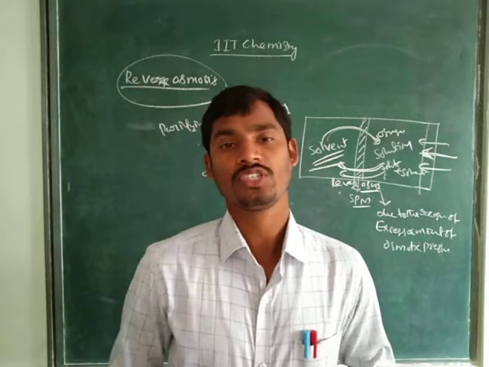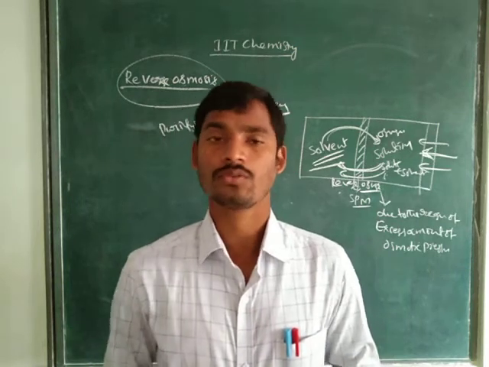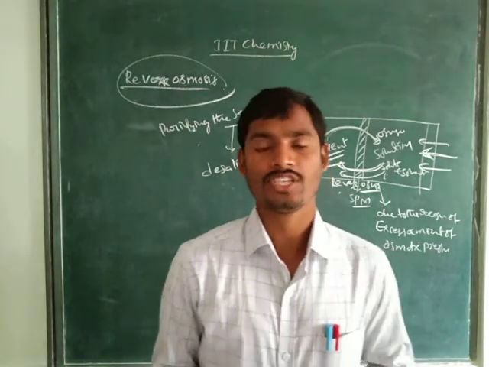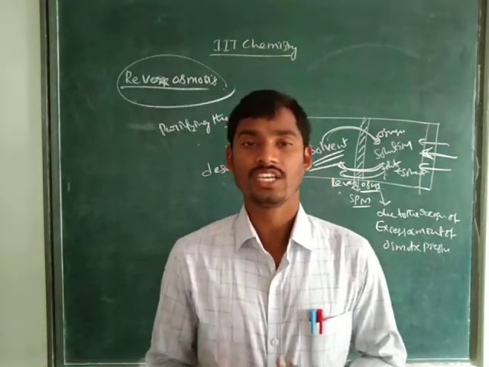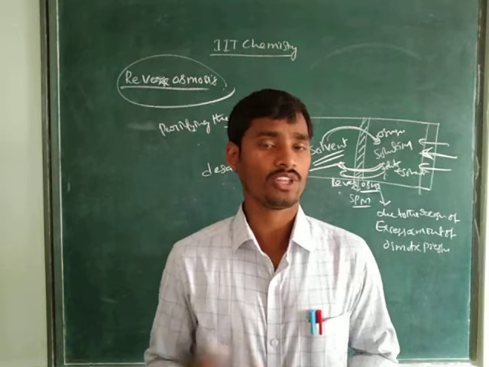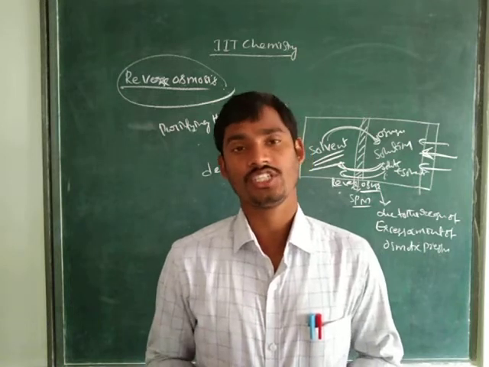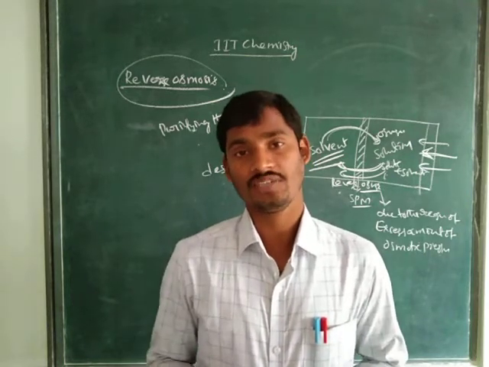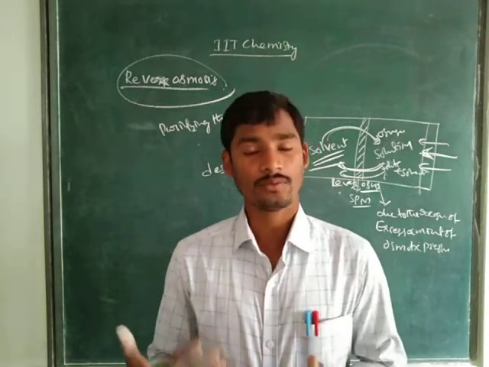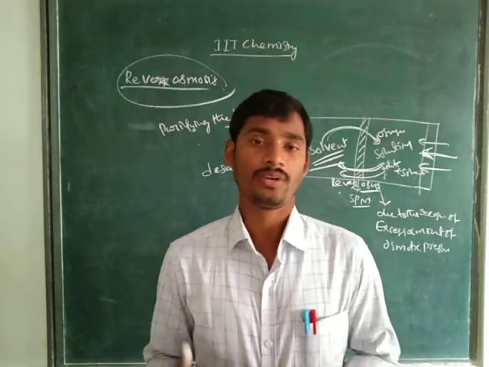First of all, the introduction about solution, the types of solutions, what is meant by colloidal solution, true solution and suspensions, and after that dispersion phase, dispersion medium, Brownian movement, and how to measure concentration: volume percentage, mass by volume percentage, parts per million, molarity, normality, molality, mole fraction, and after that solubility and the factors affecting solubility, and after that evaporation, boiling, and vapor pressure.